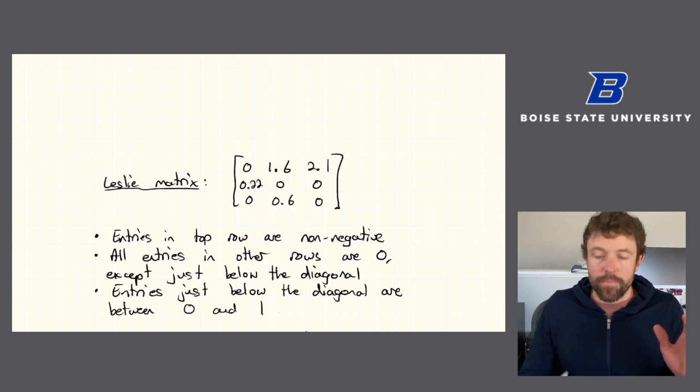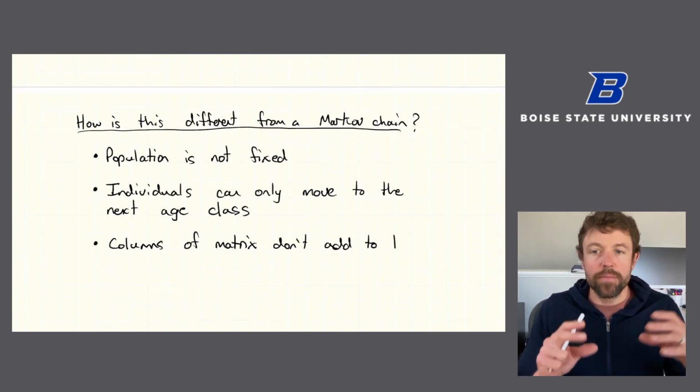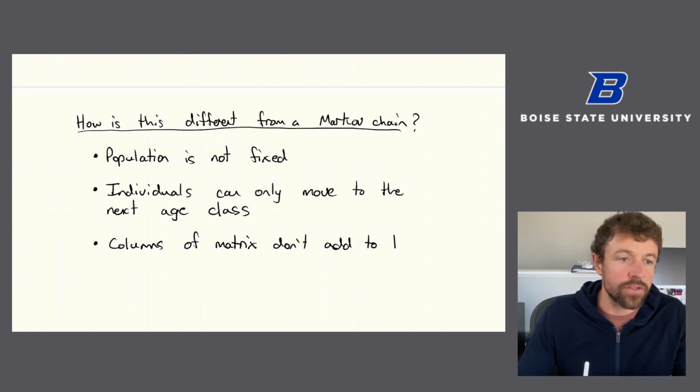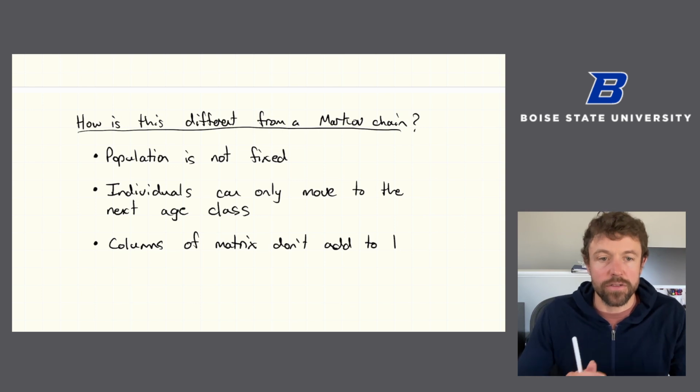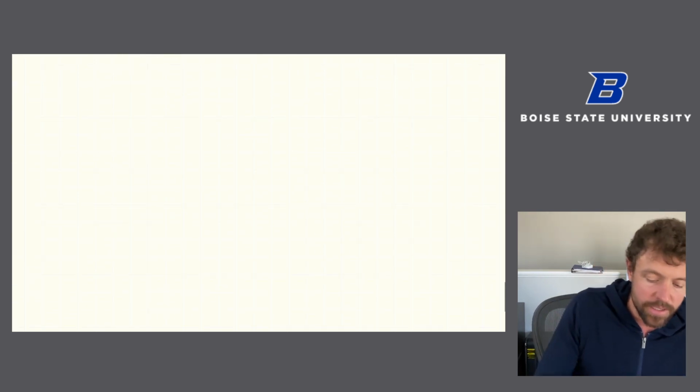Okay, so that's how we have differences from Markov chain problems. They're very much similar. They employ similar ideas. A lot of the computations are similar. A lot of the interpretations are similar, but we are in a fundamentally different situation. I want to talk about this why two consecutive age class thing.